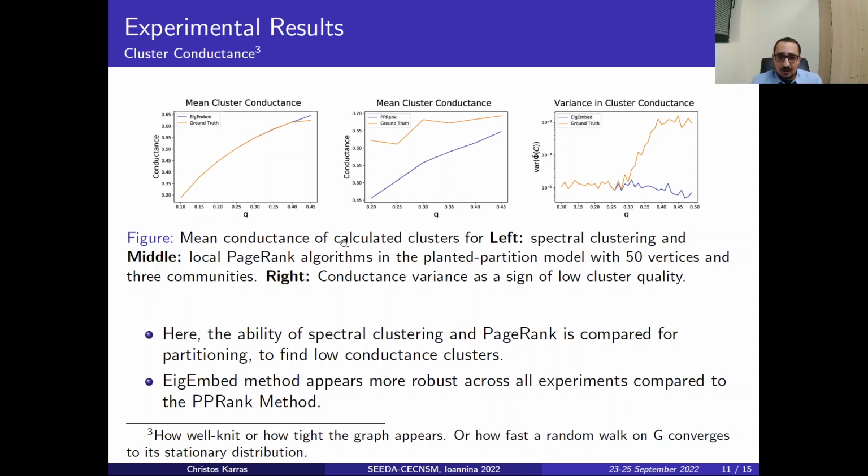As you can see, especially in the figure in the middle, the PPRank method, which is the local graph exploration, starts with low conductance and then decreases, while the ground truth is up here, so they are far away. Generally, we observe that the eigenbed method outperforms the local graph exploration method.